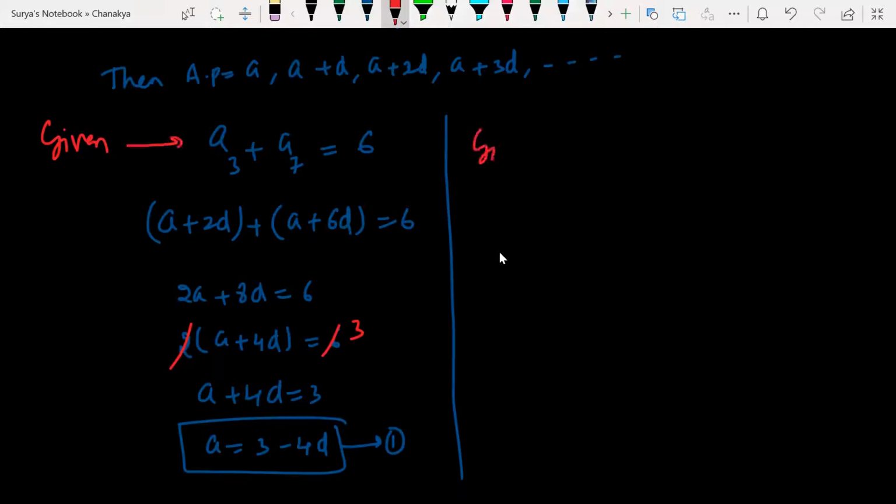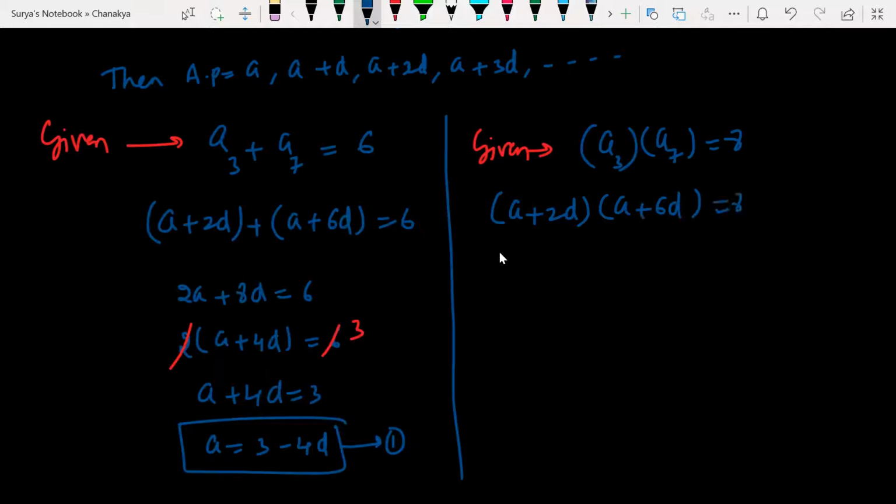Given this one. Given what? Product (a+3d)(a+7d)... the given condition is (a+2d)(a+6d) = 8. Alright, so calculate. Here, a value is what? a = 3 - 4d. Let us substitute here: (3 - 4d + 2d)(3 - 4d + 6d) = 8. Clear? So (3 - 2d)(3 + 2d).